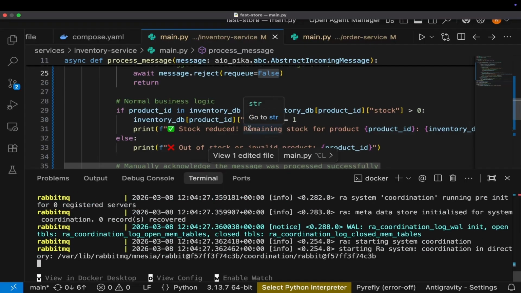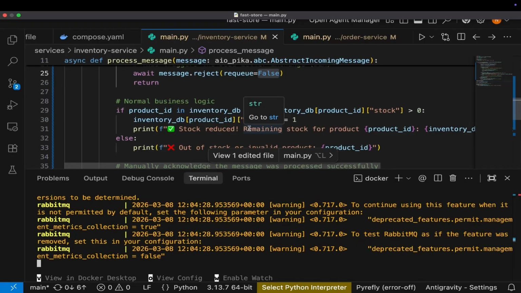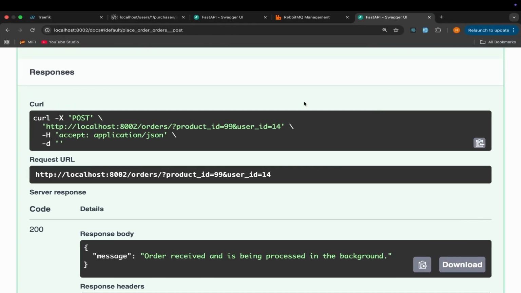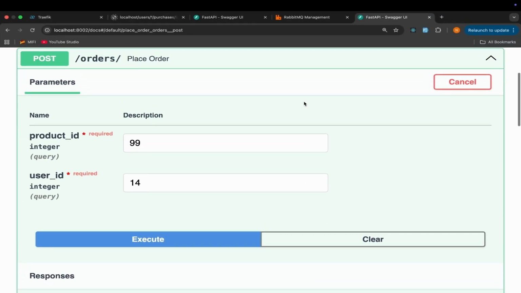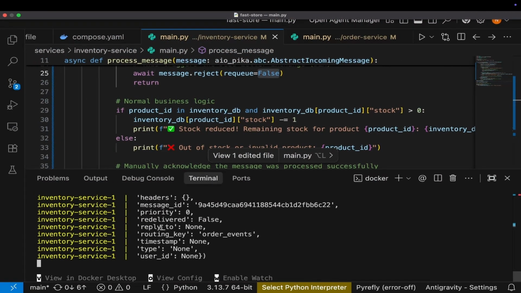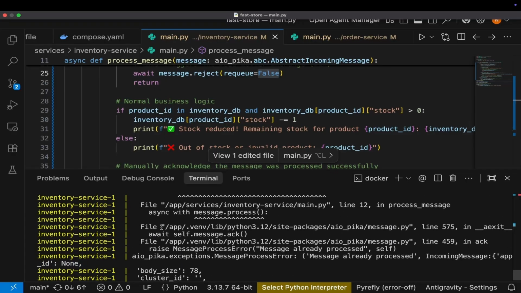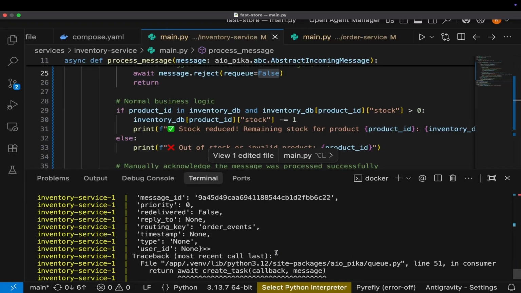So I will go to our browser again and execute. So, okay, look at this log, it says message already processed.